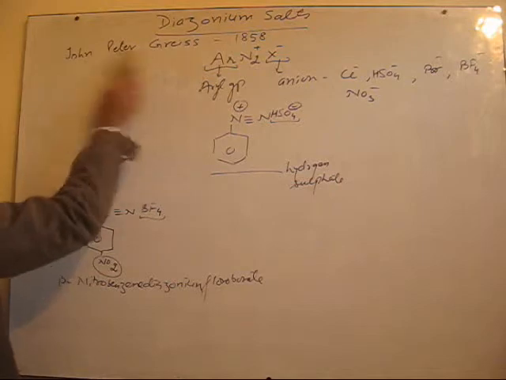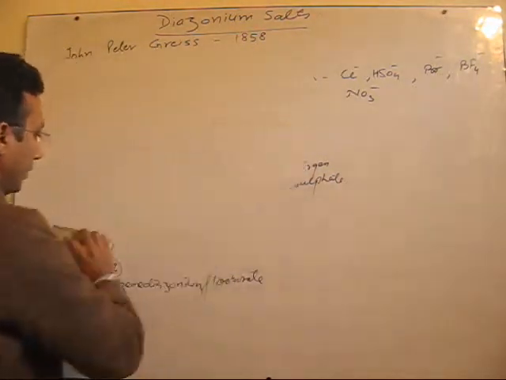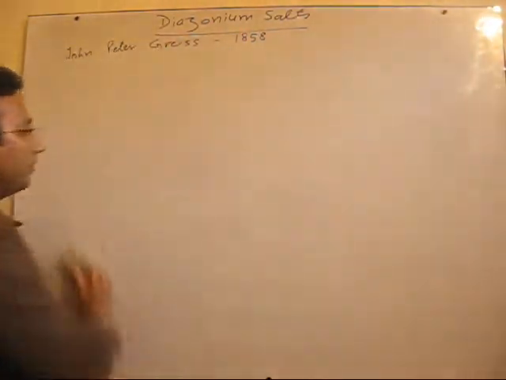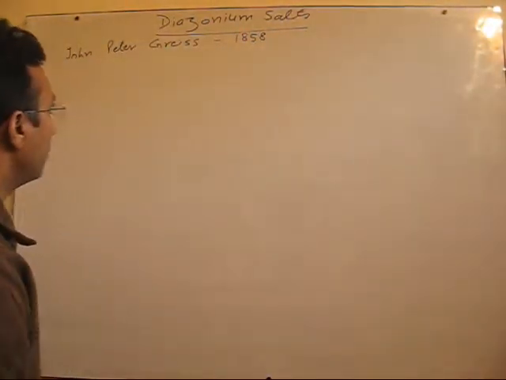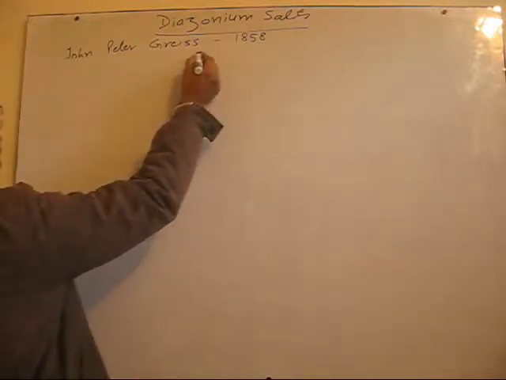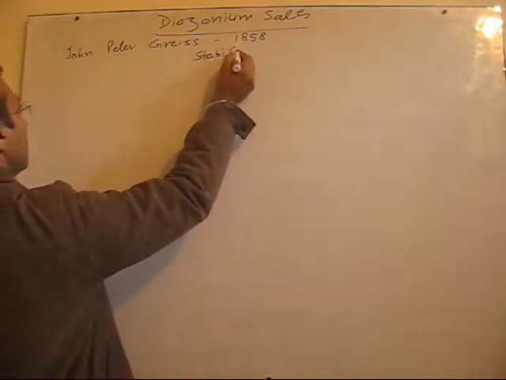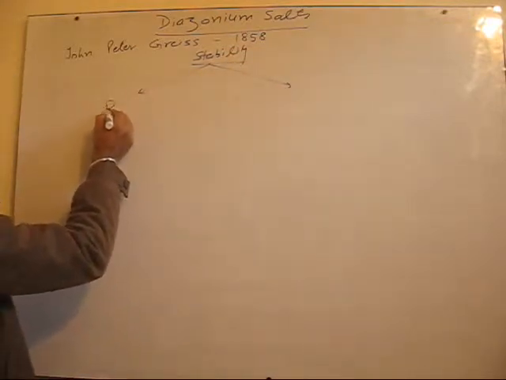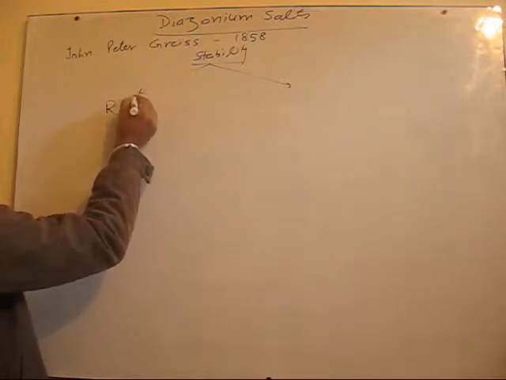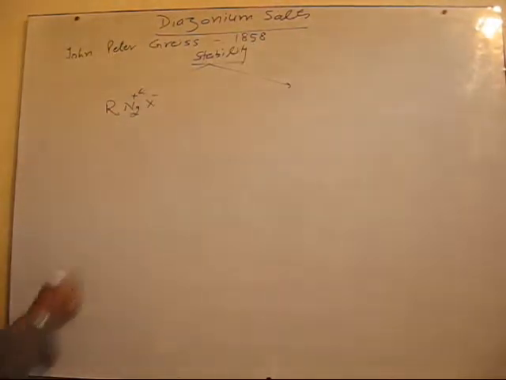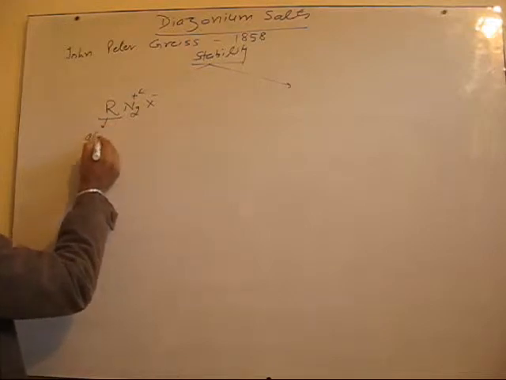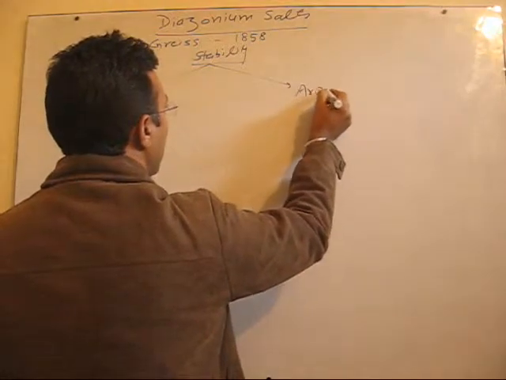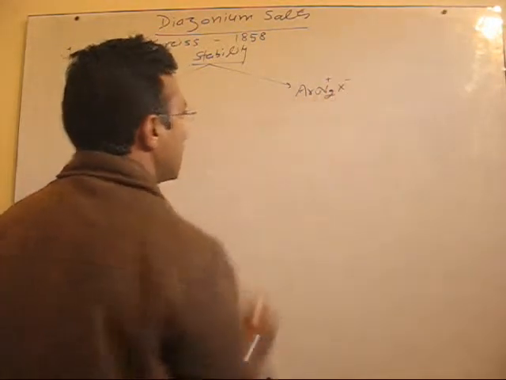Now let's talk about the stability of aromatic and aliphatic diazonium salts. It's a very important question from examination point of view. So suppose we have R N2 plus X negative, that is, this is aliphatic. And Ar N2 positive X negative.